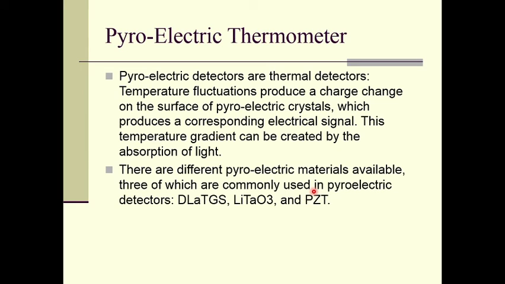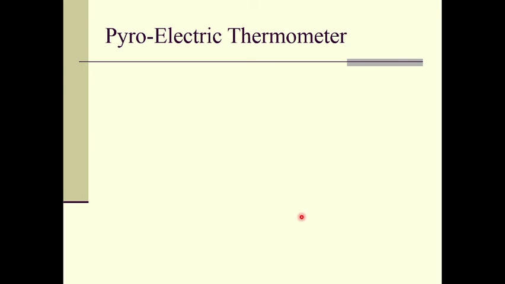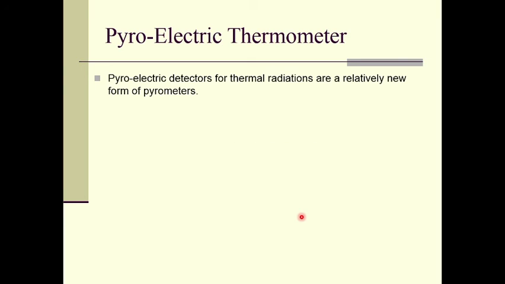So there are different types of pyroelectric materials available. Three of which commonly used in pyroelectric detectors are DLA-TGS, then LiTaO3 and PZT, right? So these are the materials. Pyroelectric detectors for thermal radiation are a relatively new form of pyrometers.